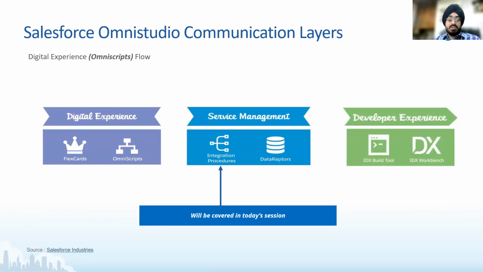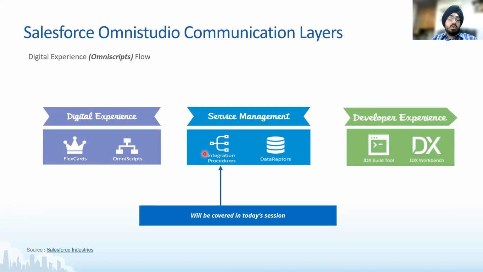Moving on to the Omni Studio communication layers now. Today, the part that we are going to cover is right here in the middle. It's called integration procedures, which is a part of the service management layer.